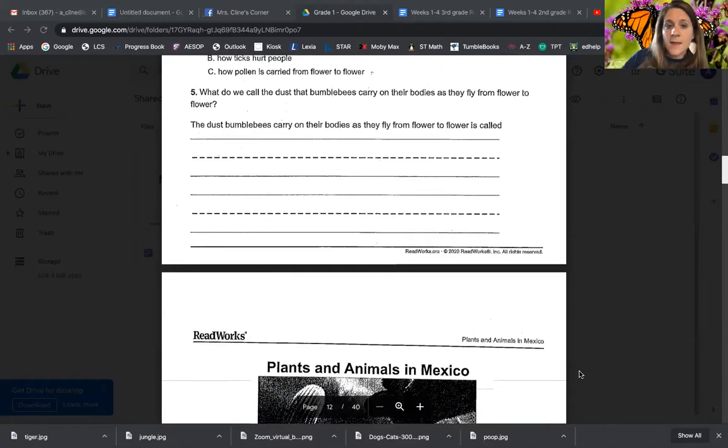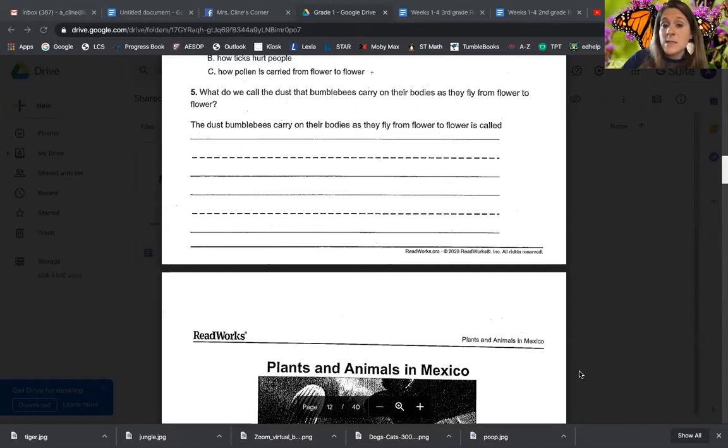All right, and then this is the writing part that we're going to do together. What do we call the dust that bumblebees carry on their bodies as they fly from flower to flower? They already started restating it. How would we restate this? Let's think.